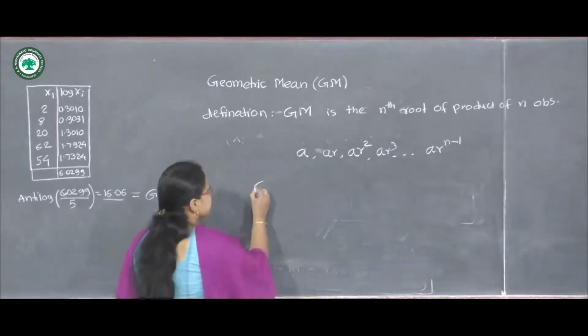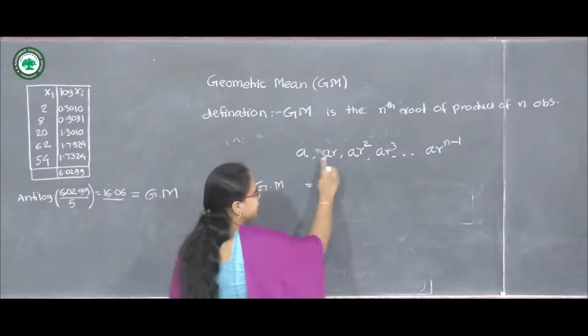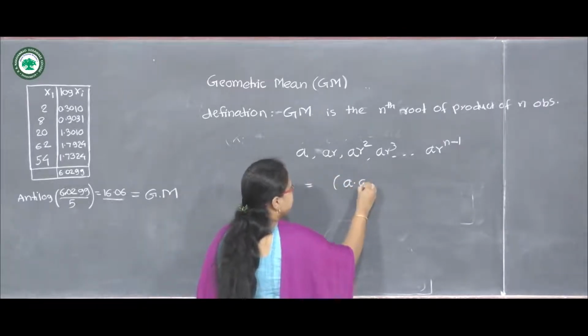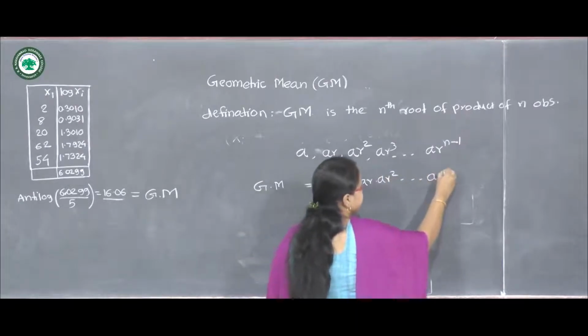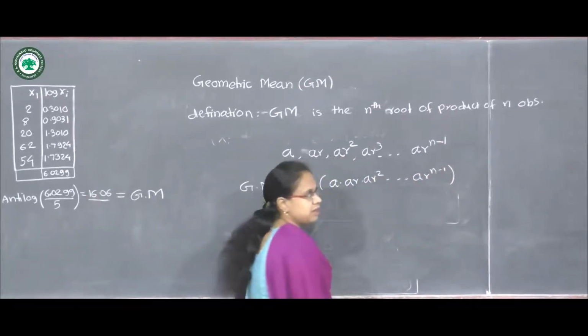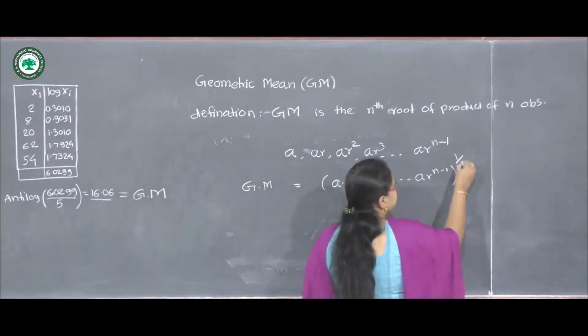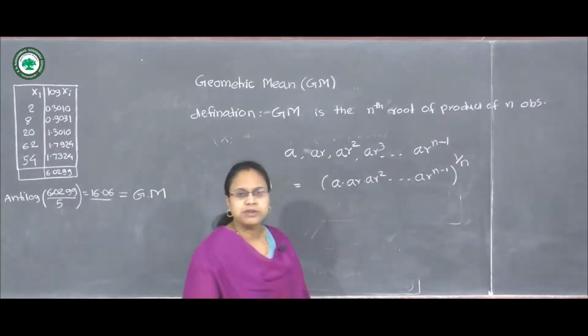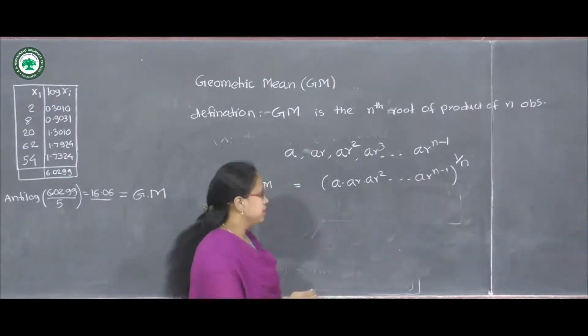Then we can use the formula for geometric mean, that is we have to take the product of all these terms and take the nth root, means there are n observations, so we have taken bracket raised to 1 upon n.